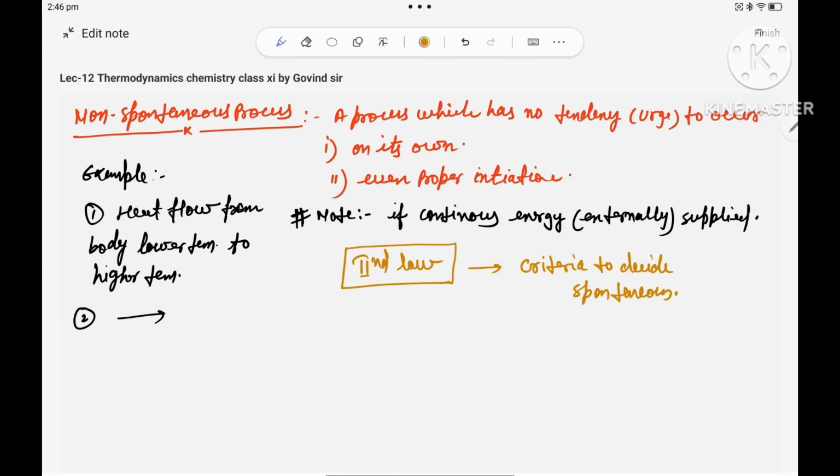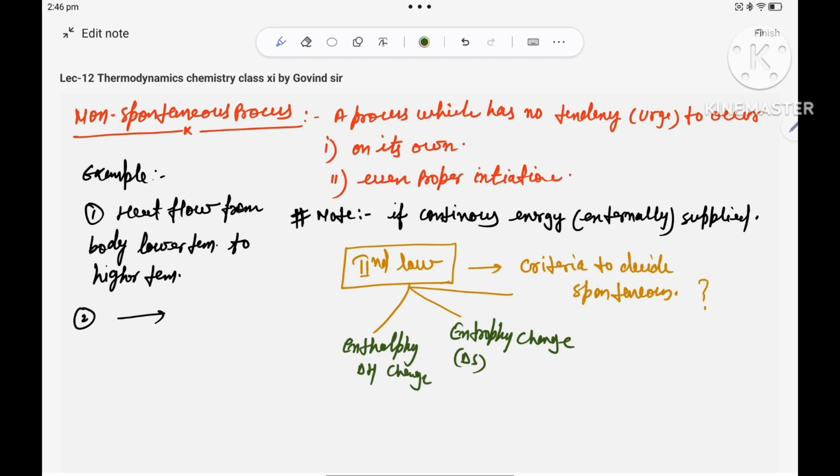Criteria to decide spontaneity, for that three variables are there. What are the three variables? Enthalpy, that is called delta H, entropy delta S, enthalpy change, entropy change, and third is Gibbs free energy.